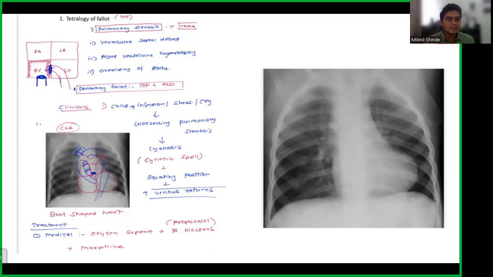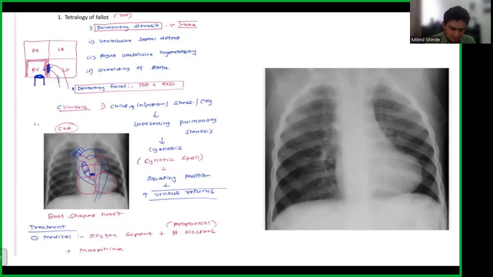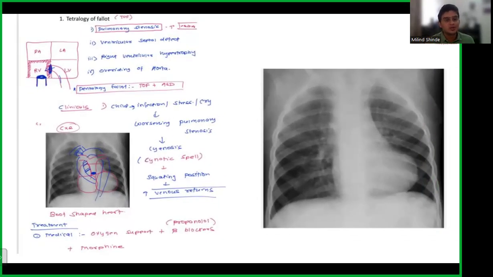Now, what is happening here? At least there is some work going on. There is a ventricular septal defect, so there is mixing. Right and left can mix. Because of that, this child will have cyanotic spells, and the child will be normal in between. There will be clubbing because there is still chronic hypoxia. But there are the repeated cyanotic spells that you see.